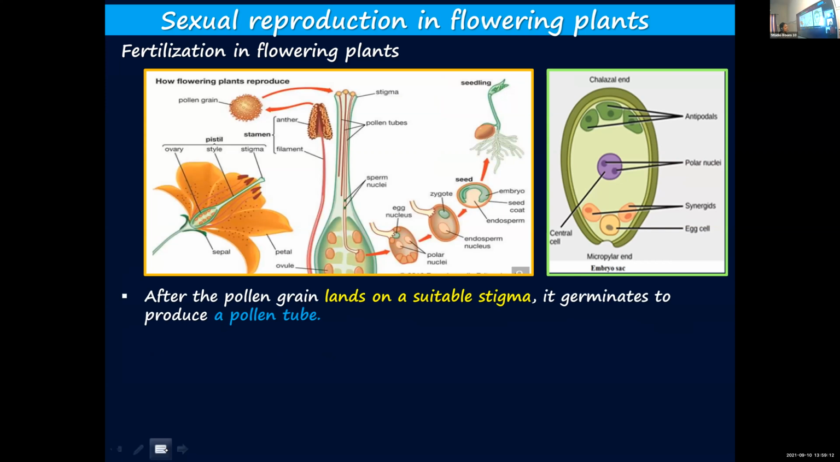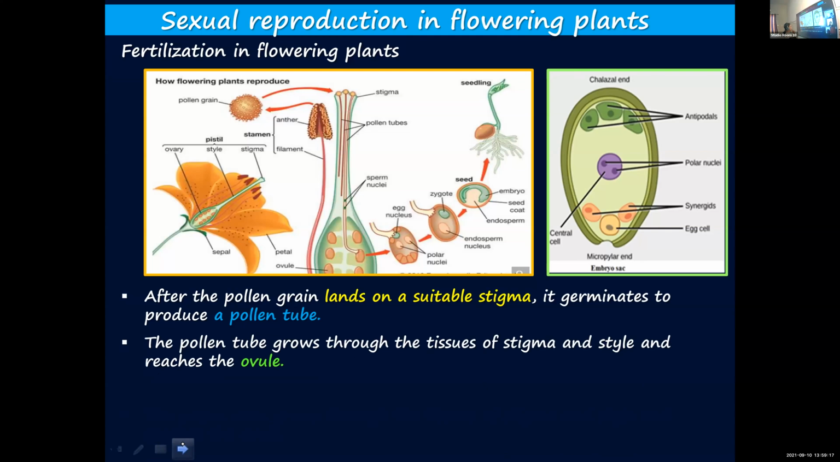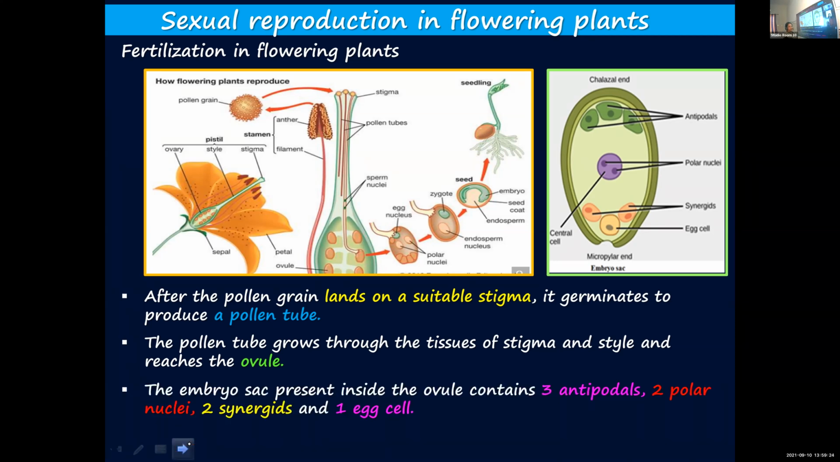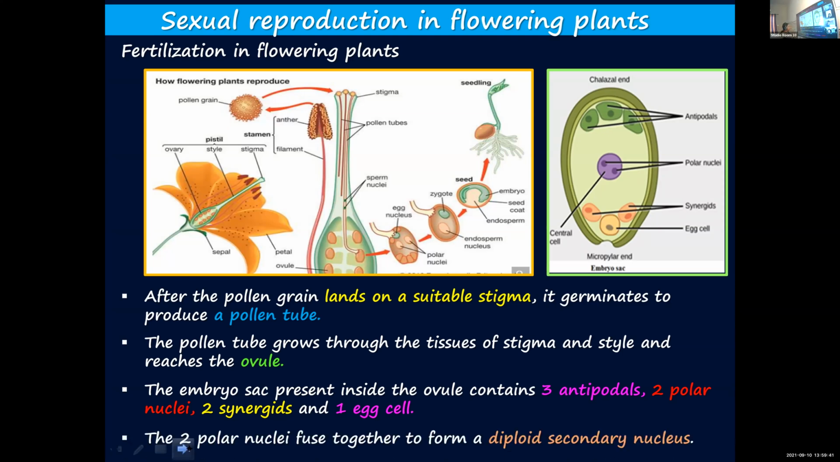Once the pollen grain lands on a stigma, it will germinate and produce a pollen tube. This pollen tube will grow through the tissues of the stigma and style, and it will reach the ovule. Inside the ovule, there is the embryo sac. Inside the embryo sac, there is the female gamete, and along with it there will be 2 synergids, 3 antipodals, and 2 polar nuclei. The 2 polar nuclei will fuse and form a diploid secondary nucleus.